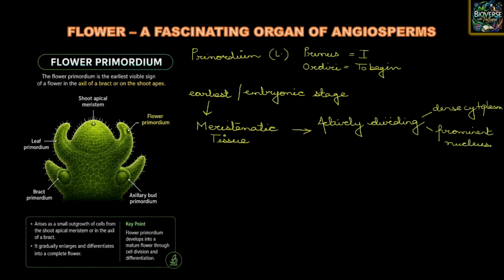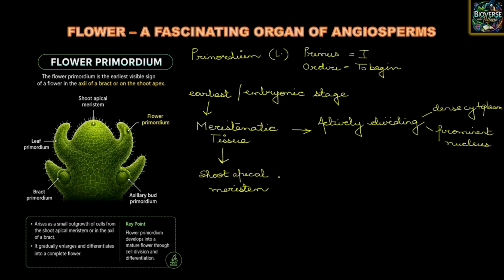And now we need to remember and understand where these meristematic tissues are going to be present. Since the flower develops in the shoot system, they are going to be present at the tip of the shoot, that we call the shoot apical meristem. So these are going to be present over there. Now, we see that they arise as small outgrowths of cells from the shoot apical meristem or in the axil of a bract. It gradually enlarges and differentiates into a complete flower.